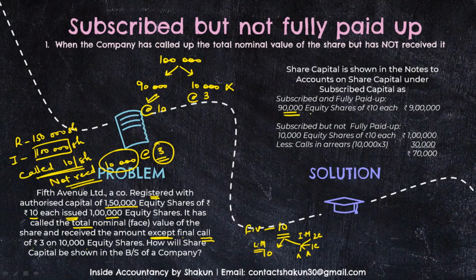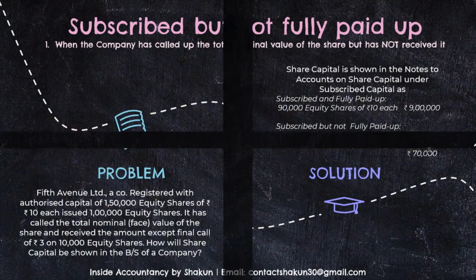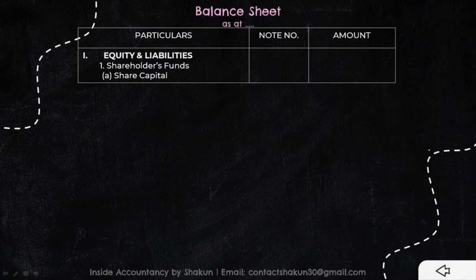Therefore, 90,000 shares at the rate of 10, 9 lakh has been totally received. So this 9 lakh is a part of subscribed and fully paid up. But the 10,000 shares had to pay rupees 10 each, total 1 lakh. But calls in arrears, the amount that is not received on a particular share, is known as calls in arrears. So 10,000 have not paid 3 rupees. So 30,000 not received, so total 70,000 received. So our subscribed capital would be 9,70,000. Now let's see how this is shown in the balance sheet. As you can see in the balance sheet, we show equity and liability, shareholders funds, share capital.